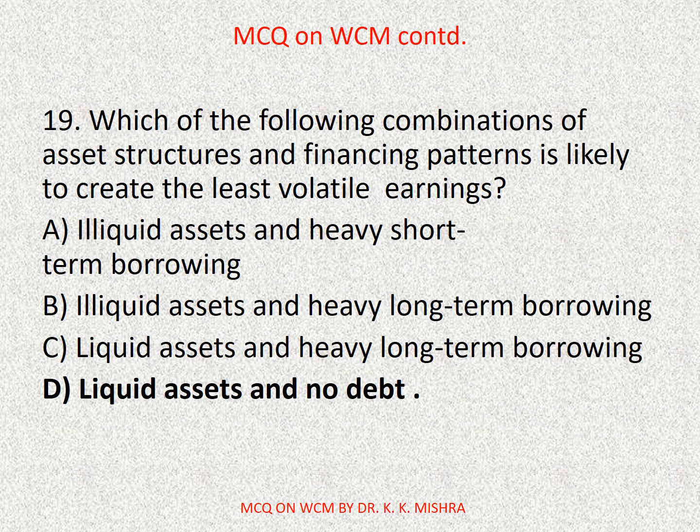Question number 19. Which of the following combinations of asset structures and financing patterns is likely to create the least volatile earnings? Options are A. Illiquid assets and heavy short-term borrowing. B. Liquid assets and heavy long-term borrowings. C. Liquid assets and heavy long-term borrowing. D. Liquid assets and no debt. Correct option is D. Liquid assets and no debt.